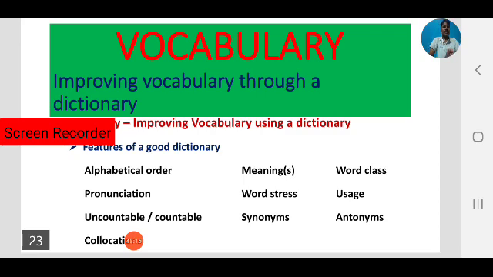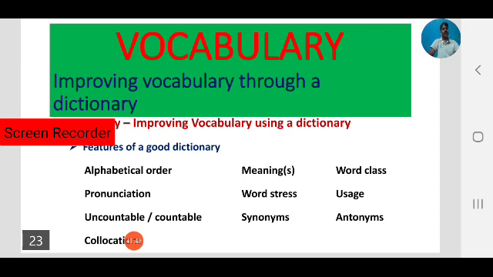Next important feature of a dictionary is usage of a word. Always keep in mind, expanding your vocabulary doesn't mean only knowing the meanings and memorizing the definitions.